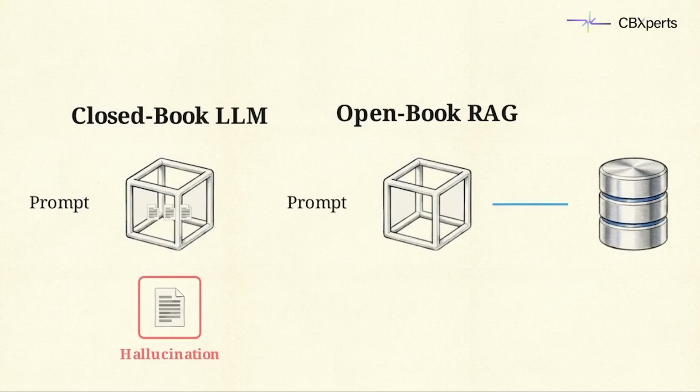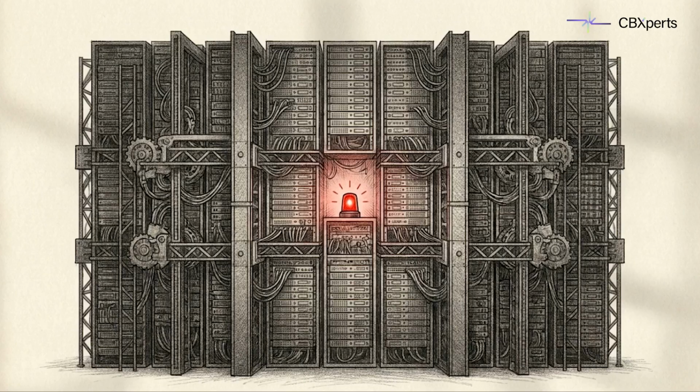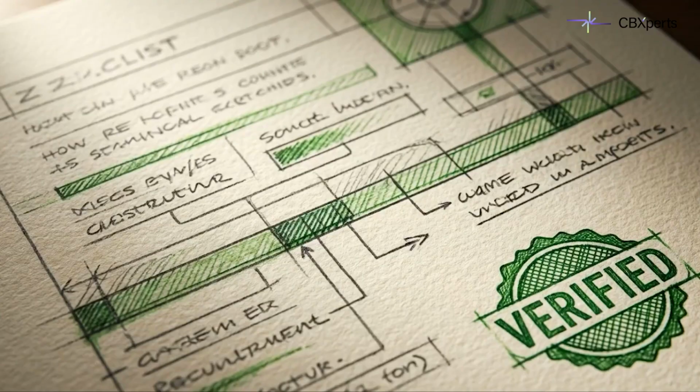Taking a raw LLM and asking it factual questions is like forcing a closed-book exam. Retrieval-Augmented Generation provides an open-book alternative. The system actively searches an external database, finds the relevant document, and requires the AI to base its generation on that specific factual source. Relying purely on an LLM's internal memory in a production enterprise environment mathematically guarantees failure. Citation transforms the system from a toy into something legally verifiable.